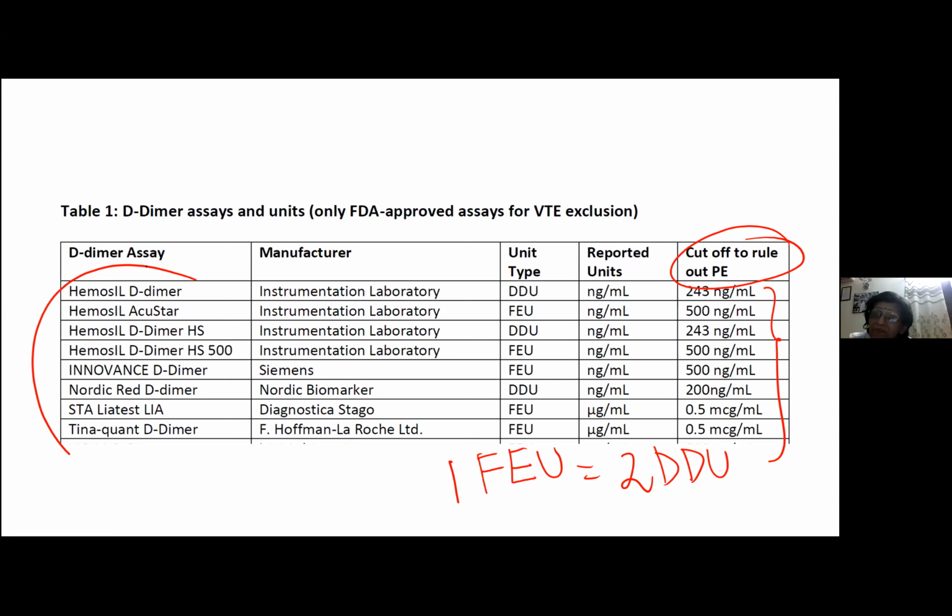So everybody should know whatever instrument and assay you're using, and you should know your cutoffs well. Then you should make a diagnosis. Otherwise, even if the D-dimer is elevated, you will miss it. That should not be happening, because that's one of the very common post-analytical errors. So everybody should be very cautious with this.